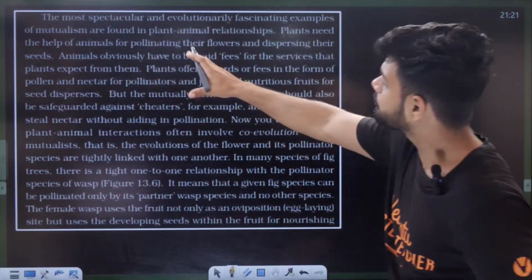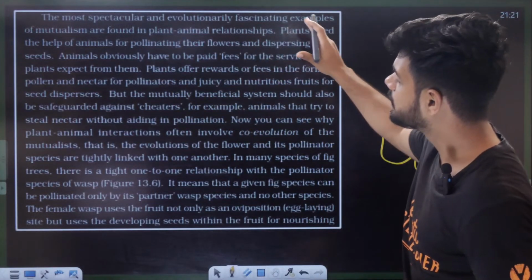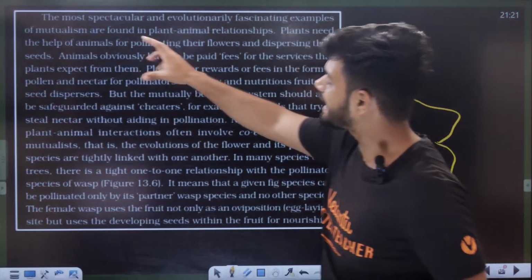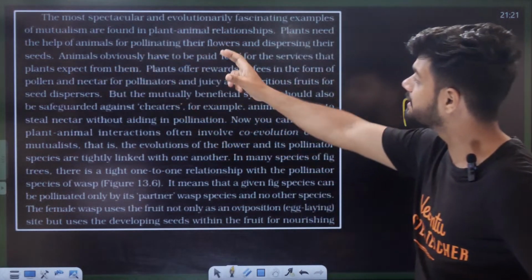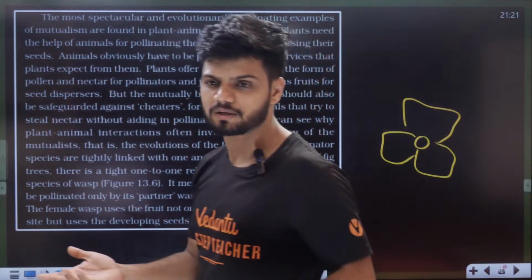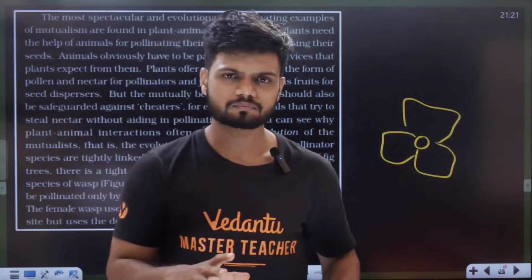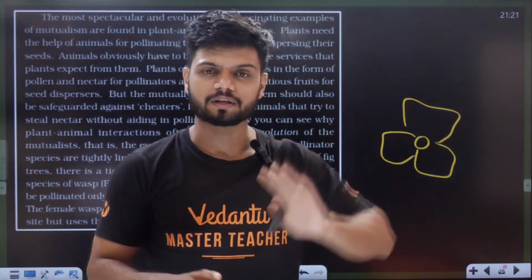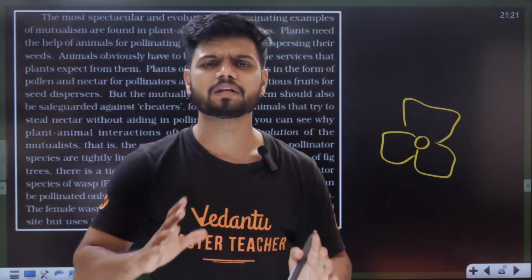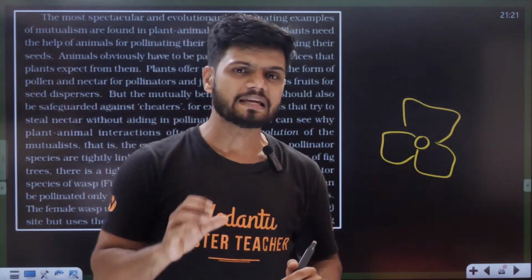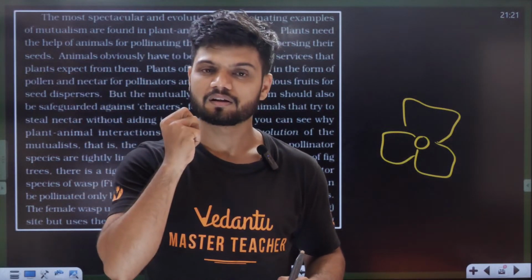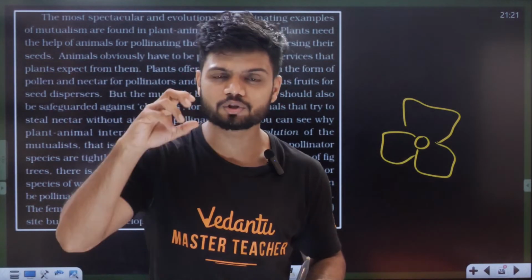The most spectacular and evolutionarily fascinating examples of mutualism are found in plant-animal interactions. Plants need the help of animals for pollination of their flowers and dispersal of seeds. Seeds also need dispersal. For example, a monkey is sitting on a tree. Let's say that tree is a mango tree. What the monkey does is pick a mango and eat it. It will eat how much it wants and throw the remaining seed out.